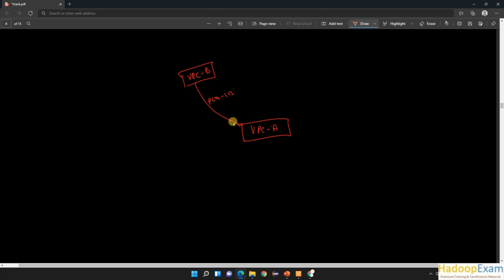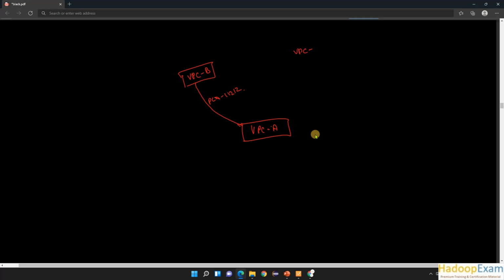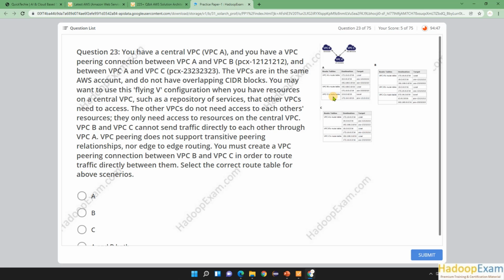Between VPC A and VPC C there is also a peering connection, PCX 2323. The VPCs are in the same AWS account and do not have overlapping CIDR blocks.